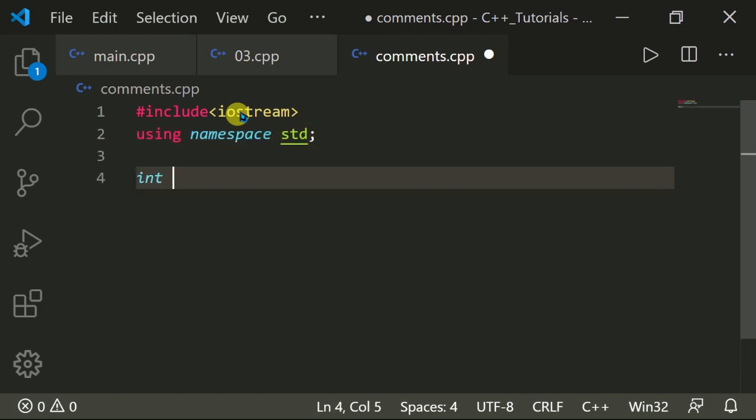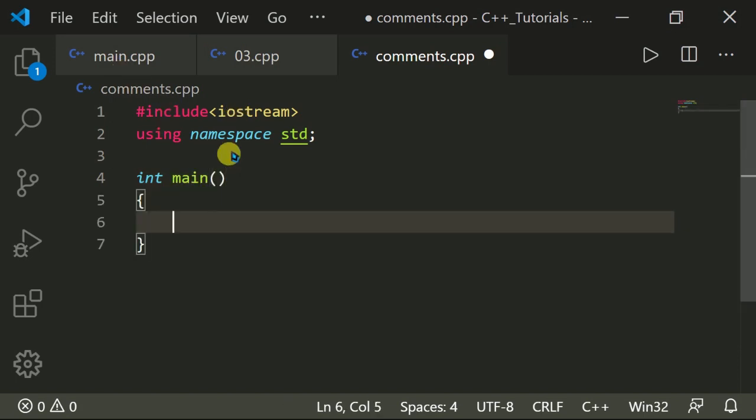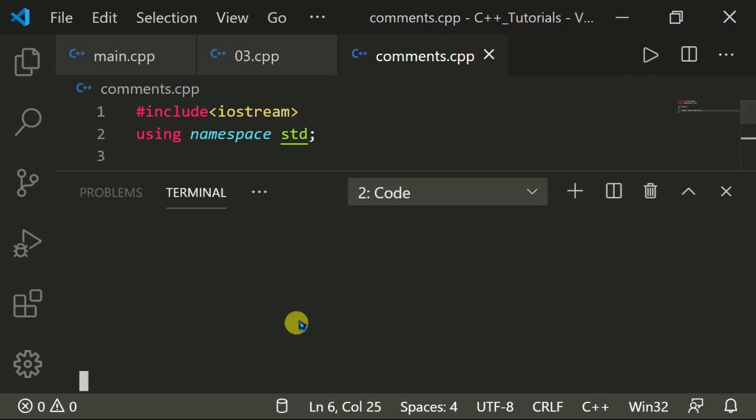After that, int main, and now here I will type the program, that is cout hello world. Okay, if I now run this program,